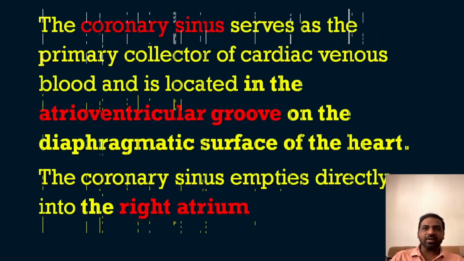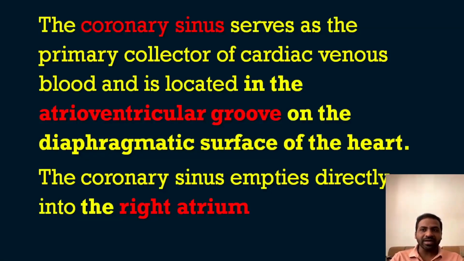So the coronary sinus serves as the primary collector of cardiac venous blood, and it is located in the atrioventricular groove on the diaphragmatic surface of the heart. Our question was about the coronary sinus, and this will empty the blood directly into the right atrium. So that was a very simple question.